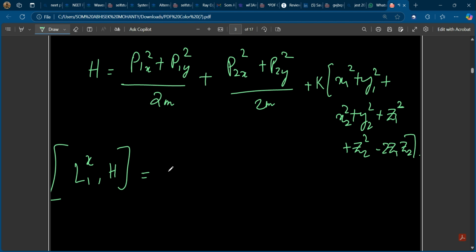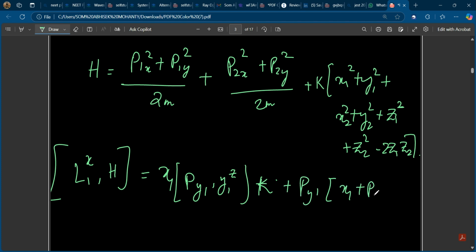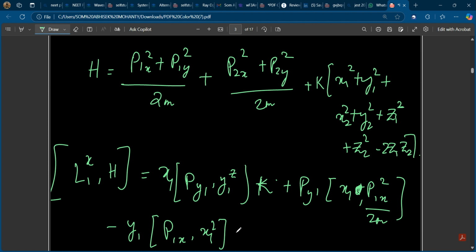So it will be like x1 py1 minus y1 px1, with k times x1 square plus y1 square, plus px1 square by 2m plus py1 square by 2m. Try to do it yourself.